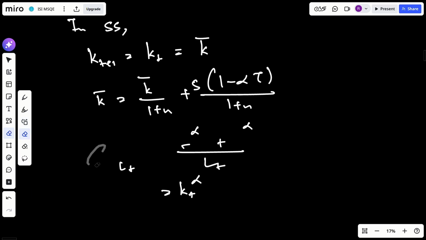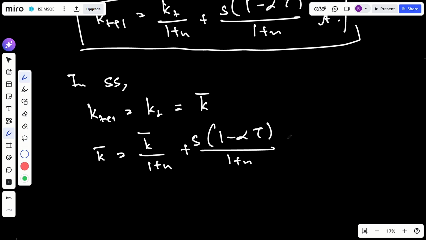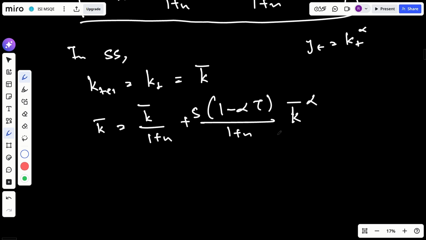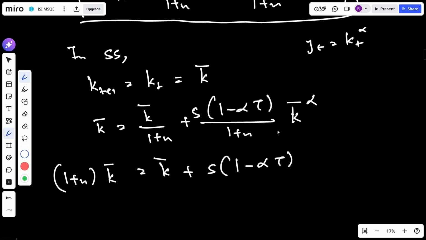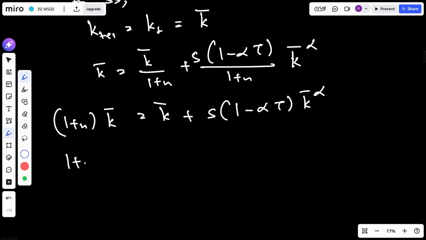Let's erase this. Since I know that small y_t is equal to small k_t to the power alpha, since in steady state, I will write it like this, k bar to the power alpha. Okay, now I need to find out what k bar is. So for that, let's take these terms to the left.